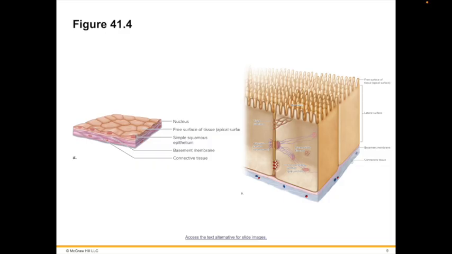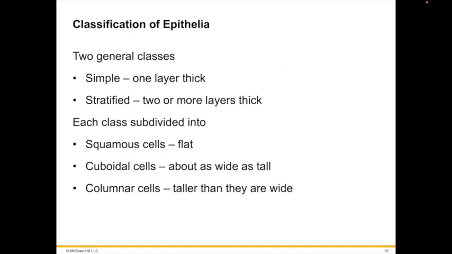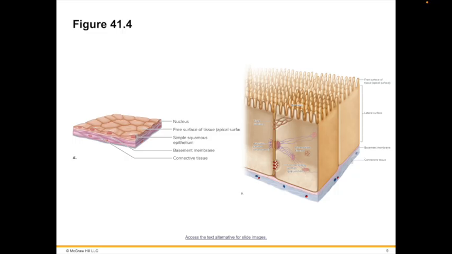The basement membrane is a very thin, delicate layer made of tiny protein fibers and glycoproteins produced by the epithelial cells, which functions to anchor the epithelium to the underlying connective tissue. Epithelial tissues do not contain blood vessels. They are avascular. Connective tissues are usually highly vascular, so nearby connective tissue can provide the essential nutrients to the epithelial tissues, as you can see here.